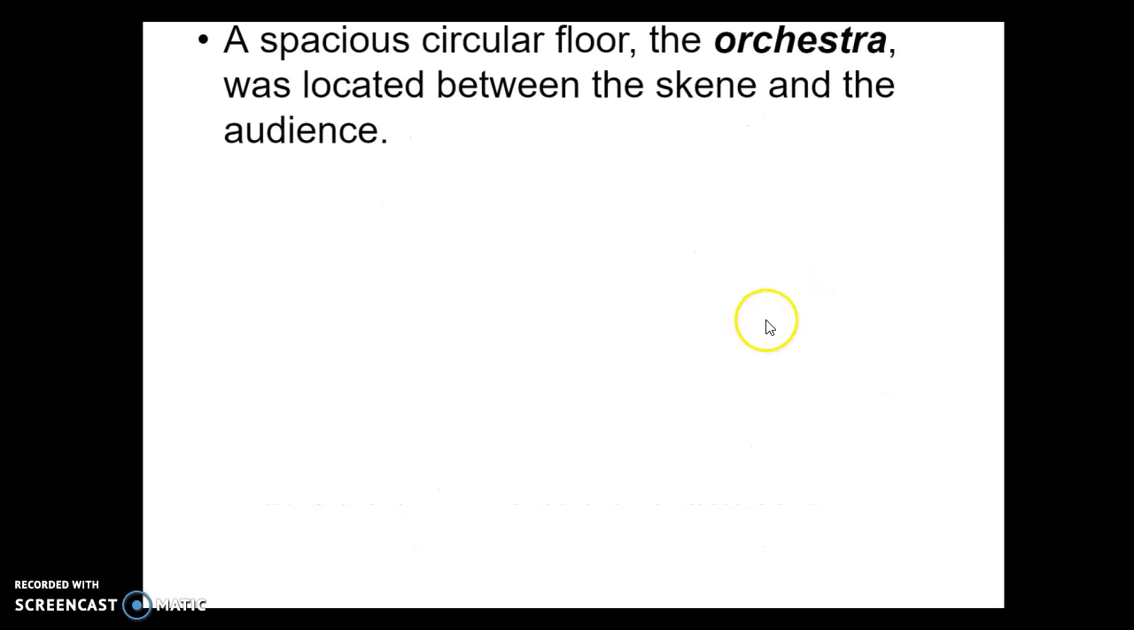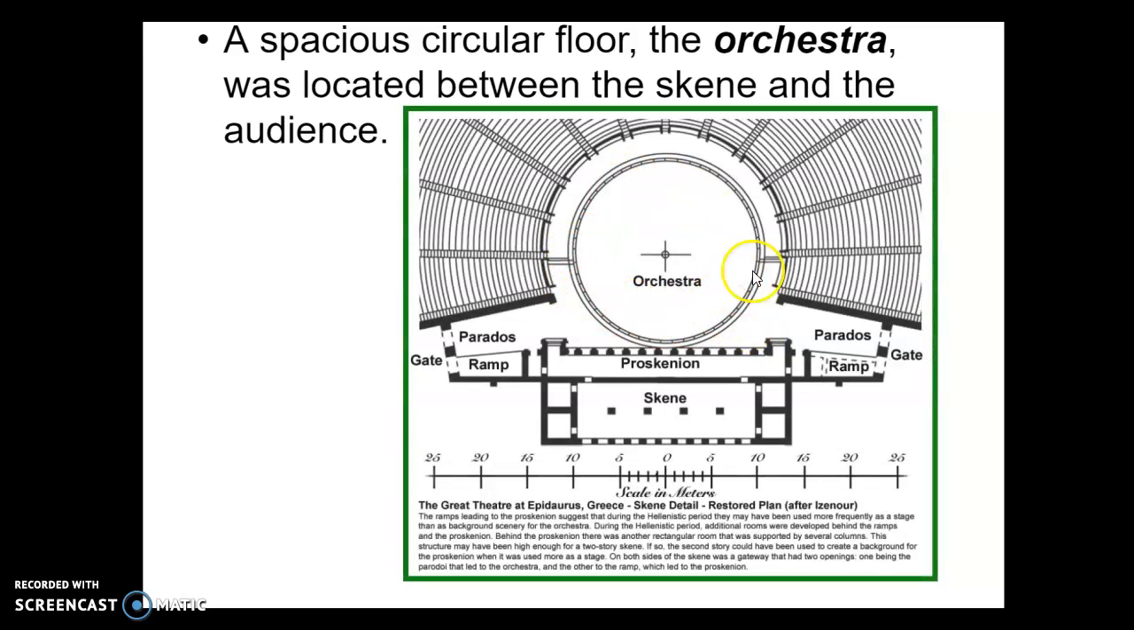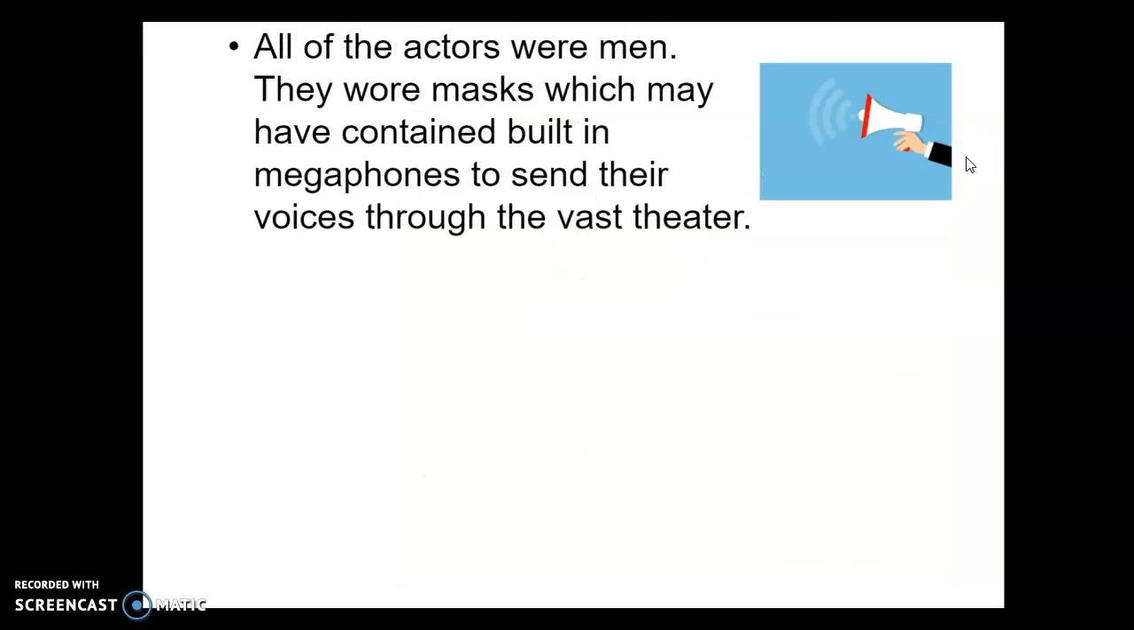That middle part was a circular floor, which was called an orchestra. Again, people were sitting in these rows on the hillside, and the orchestra was in between them and the platform where the stage was, and the skene was behind that. This orchestra is often where the chorus would perform, and in today's theaters, we often have an orchestra pit where the orchestra performs. They create music, so this is where it came from.